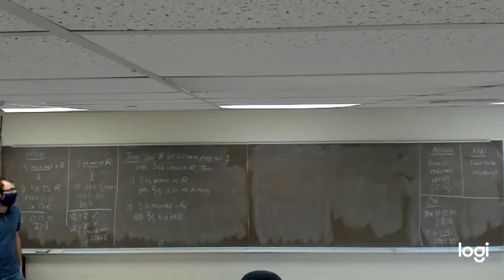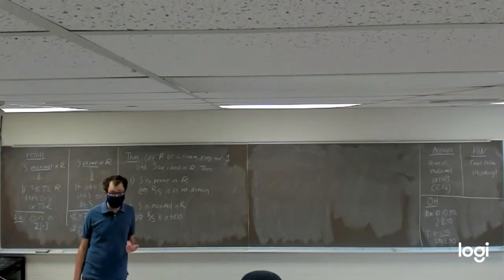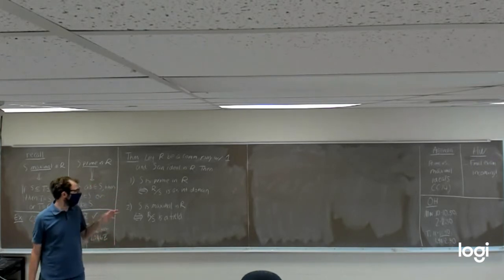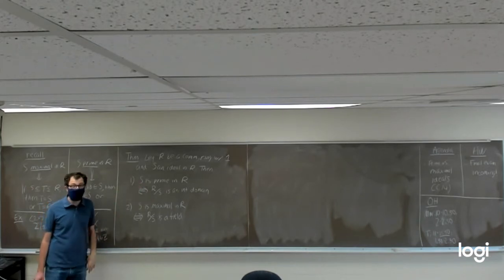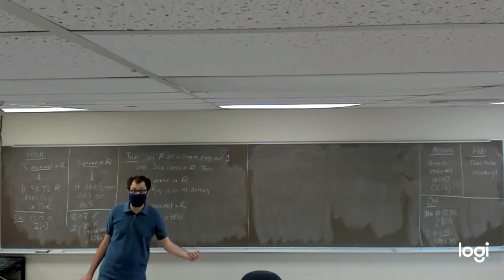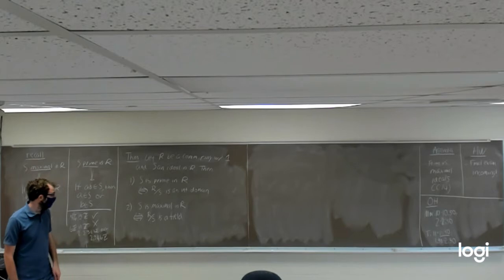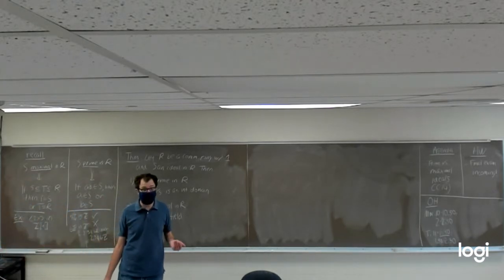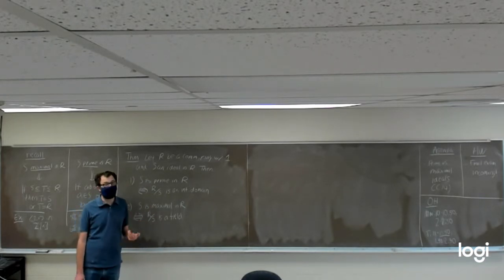Or if we assume that R is a commutative ring, commutative meaning multiplication is commutative, with a multiplicative identity 1, and S is any ideal in the ring, then it's going to turn out to be the case that S is a prime ideal in the ring R if and only if the quotient ring R mod S is an integral domain. And similarly, S is going to be a maximal ideal in our ring R if and only if R mod S is a field.